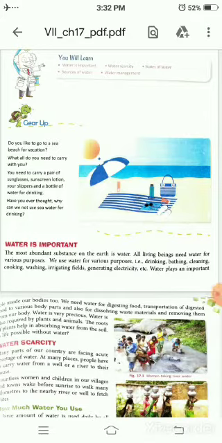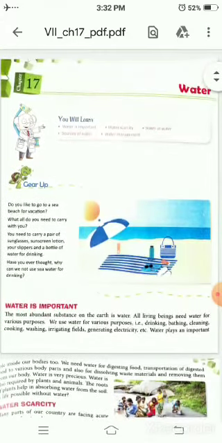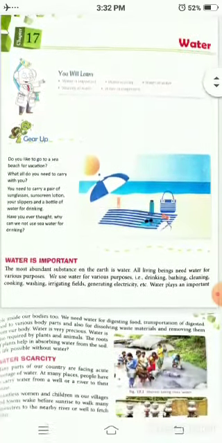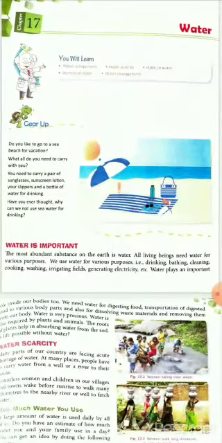Today, in our science, we are going to read about chapter 17, that is water. Alright, so we know that water is a very important source for our livelihood. We cannot survive without water. All our cooking, cleaning, washing, irrigating the field, electricity, everything depends upon water.